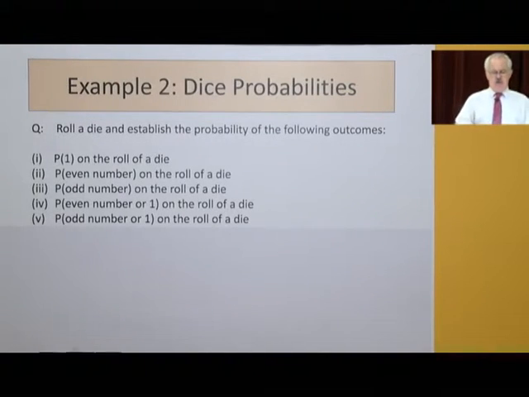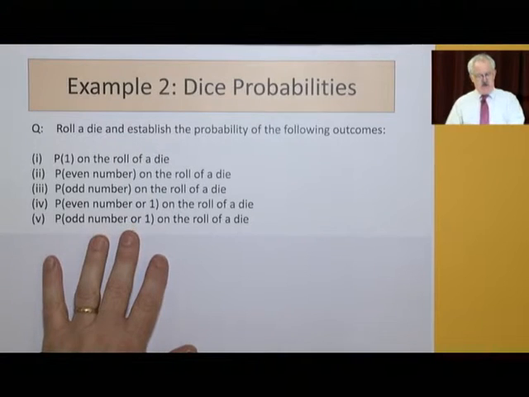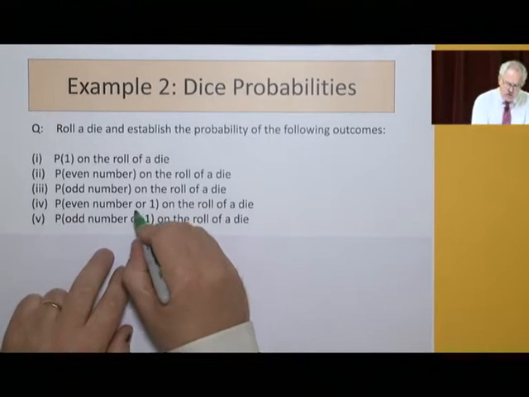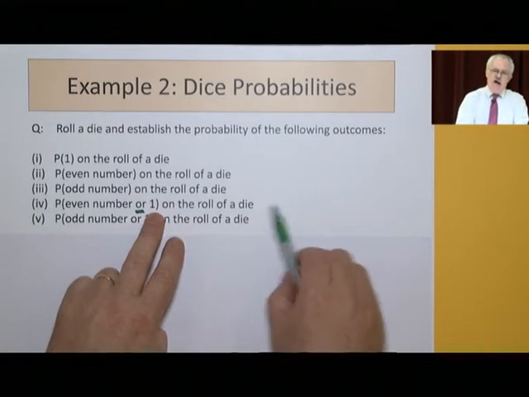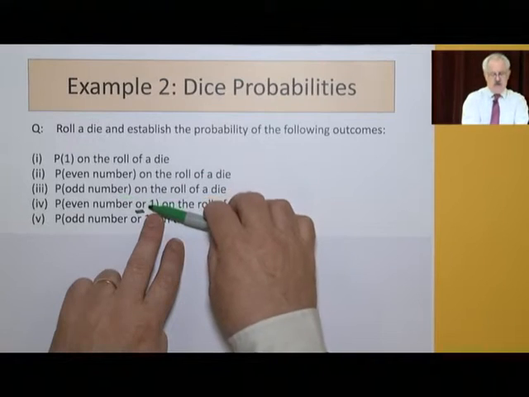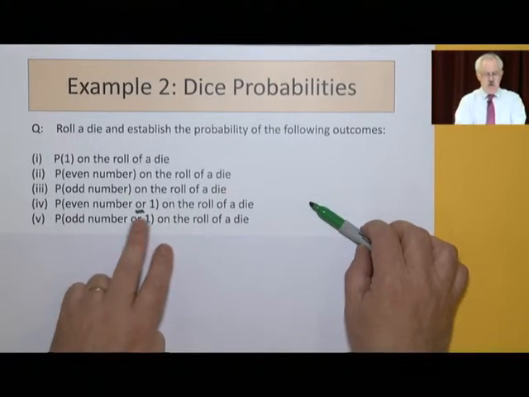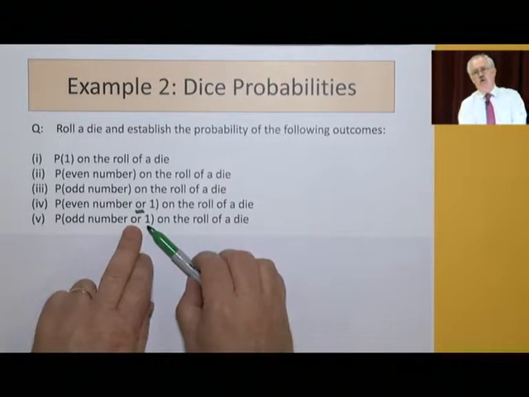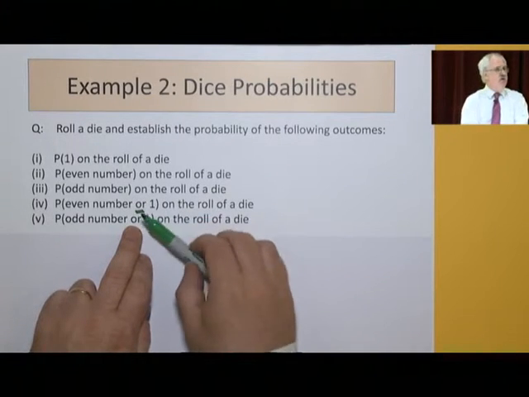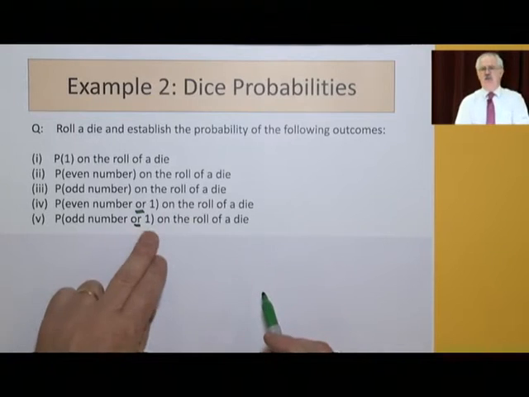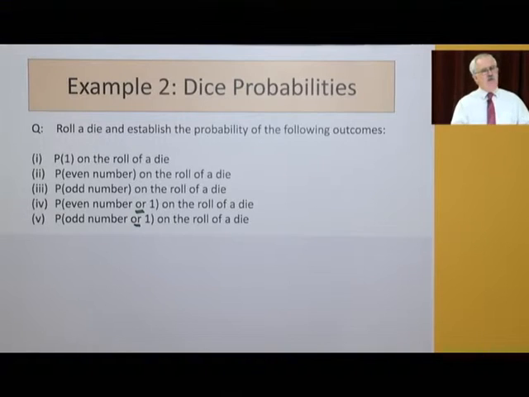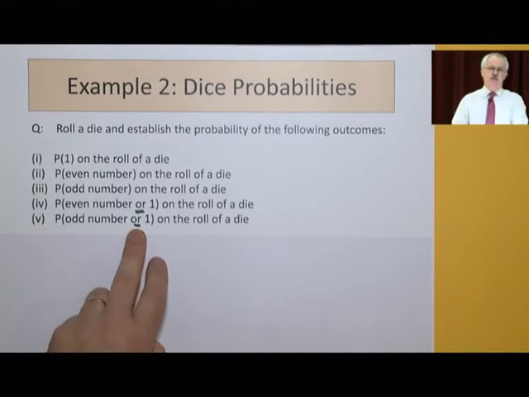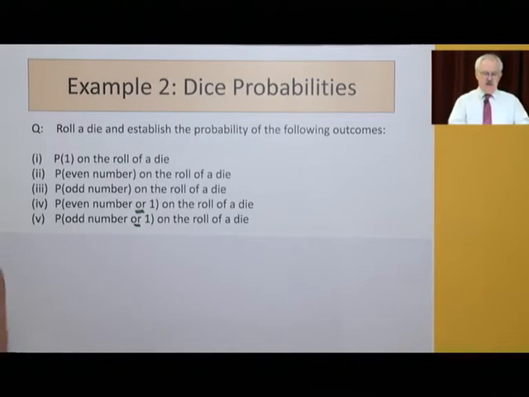The reason I did this now was just to ask you to think about the word or. The word or there, even number or 1, added the 2 probabilities and gave you 3 over 6 and 1 over 6 to give you 4 over 6. But in this case, odd number or 1, you had already counted the 1. So or didn't actually make it any better or more likely. So just become a little bit aware about what or does. Generally, or makes things easier, but not always, obviously. And it's just to get a sensitivity towards it.